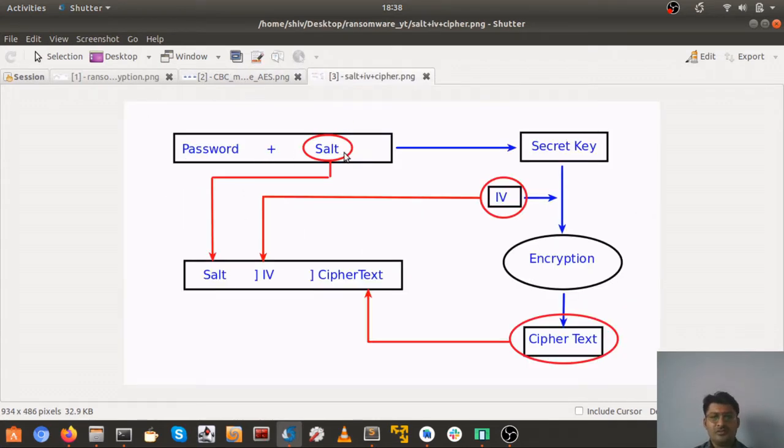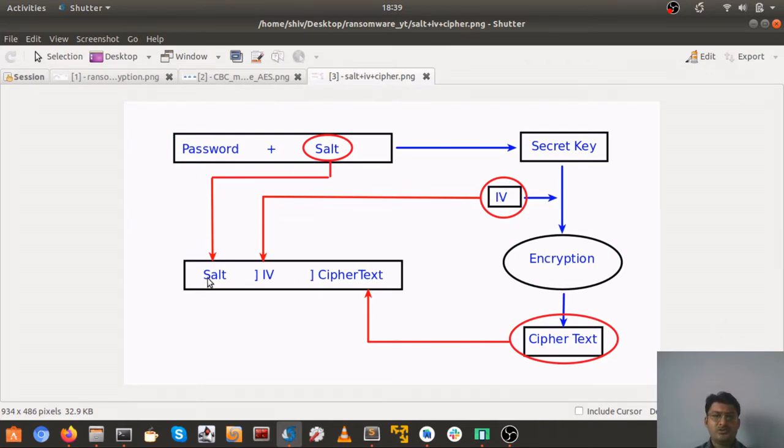So here password plus salt along with the secret key will encrypt our file. Whatever files we want, we can encrypt. In our coding example, I have just considered .txt files for simplicity. So here the .txt file will be encrypted and converted into ciphertext, and as I told you, for decryption we will need the same salt and initialization vector which were used during encryption.